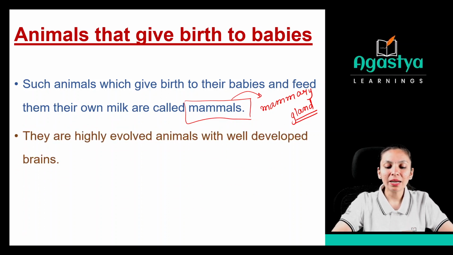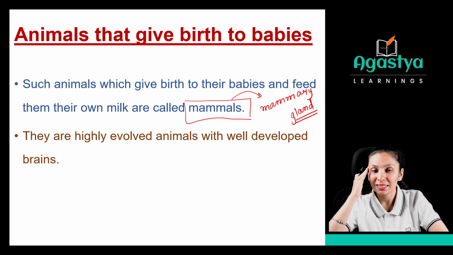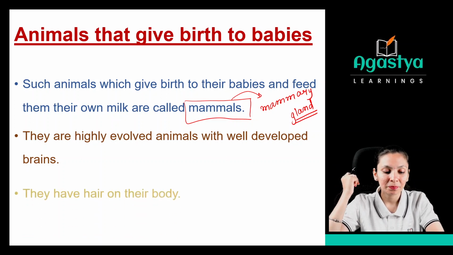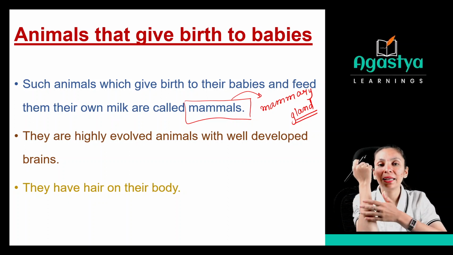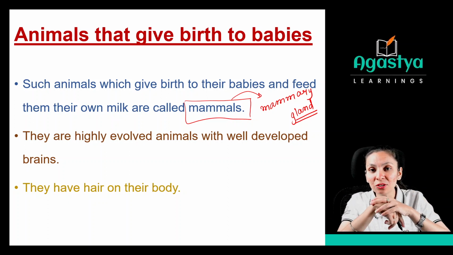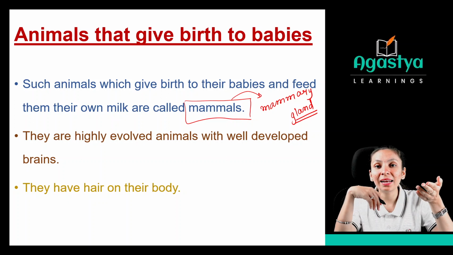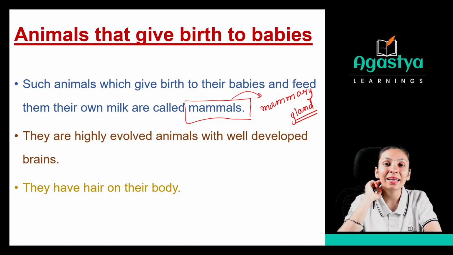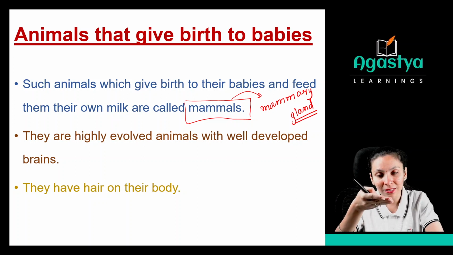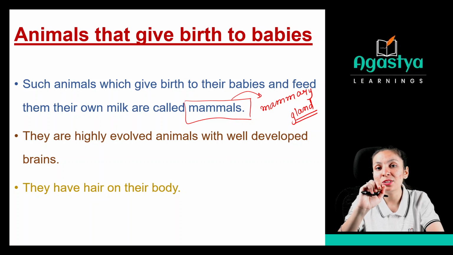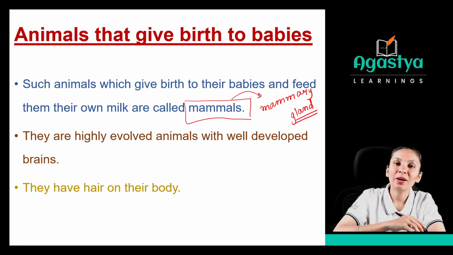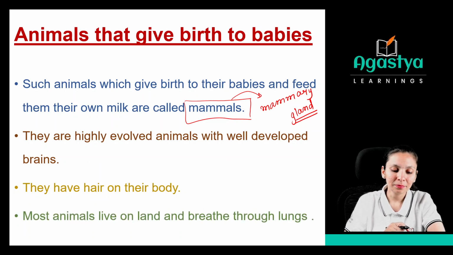They are highly evolved animals with well developed brains. As you know, we have brains, right? It is very developed. They have hair on their body, as you can see. We have hair on our body. Just like us, other animals also have hair on their body, right? So the characteristics of a mammal are that they give birth to their young ones, they have mammary glands to feed their babies with their own milk, and the third is hair on their body.